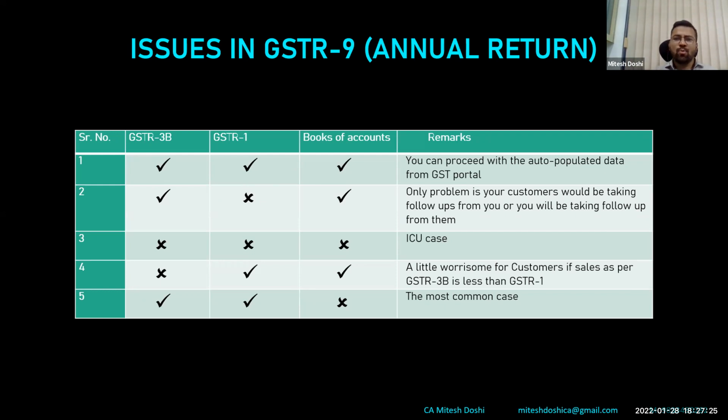So ideally 3B and 1, they are mapping it, they have been trained properly by us, and they are filing it properly. However, the books of accounts at the time of verification at the end of the year, we have come across that the turnover is not matching with 3B and 1. So this is a common case, ideally, I would say. So after this discussion, I am directly taking you to the case studies.